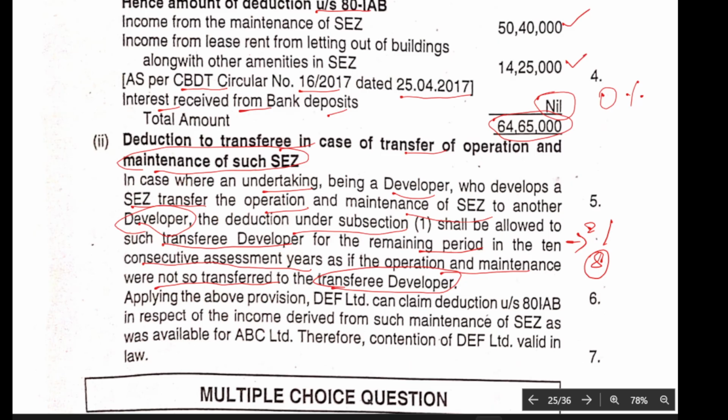So like the original developer company, the transferee company can also utilize this benefit. Applying the provision, DEF Limited can claim reduction under 80-IAB with respect to income derived from the maintenance of the SEZ, as available to ABC Limited. Therefore, the contention of DEF Limited is valid as per the law. They can claim the reduction.